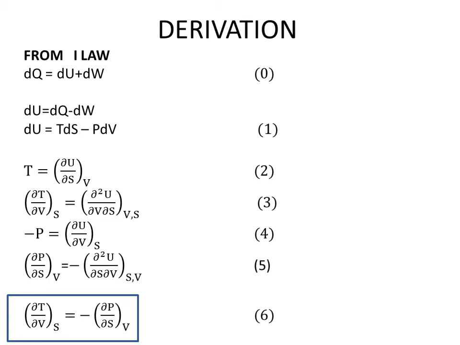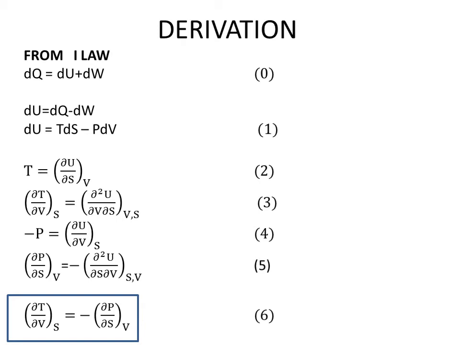So in that case also, for the complete derivation, for some steps we have kept s constant, and for the rest of the steps we have kept v constant. What we have done is, if you examine equation number 1, on the right hand side there are two variables. All we have to do is differentiate the quantity on the left side, which is u, with respect to these two variables successively. That means differentiate first with respect to s, keeping v constant, then differentiate once more with respect to v, keeping s constant. That is the procedure that we are following, and we are getting all these equations.